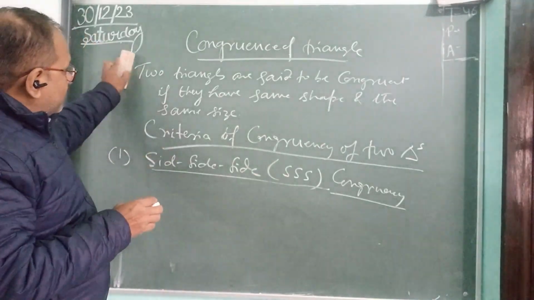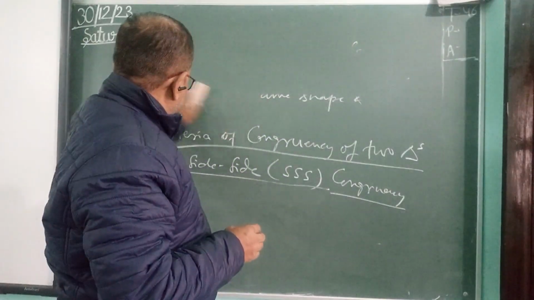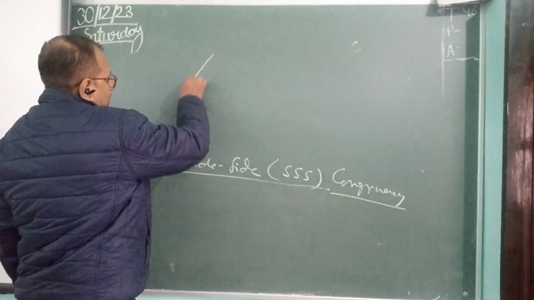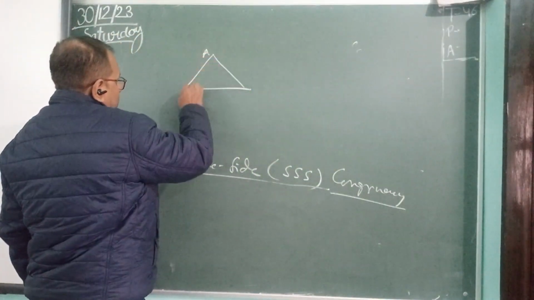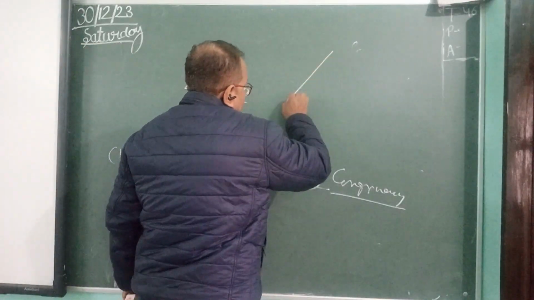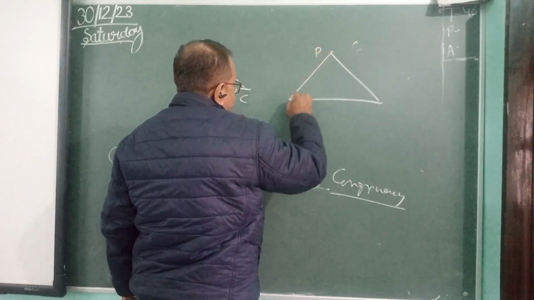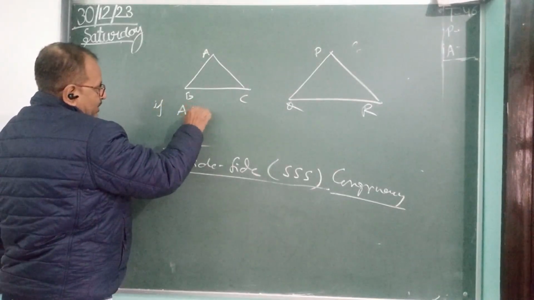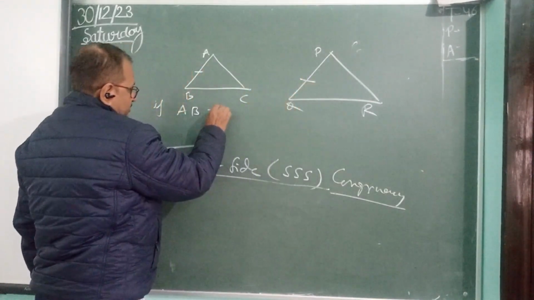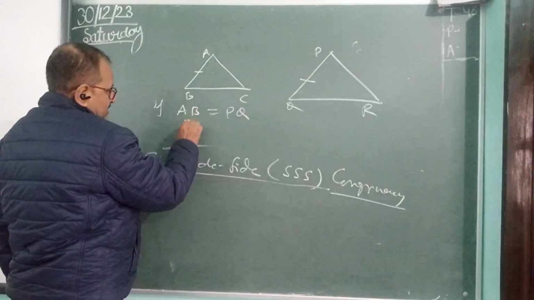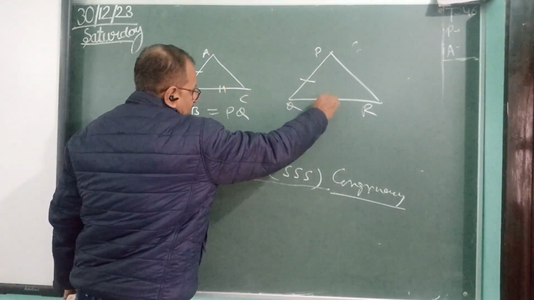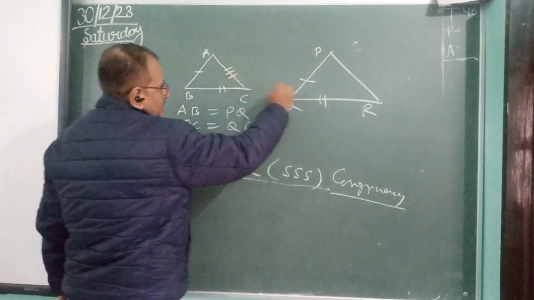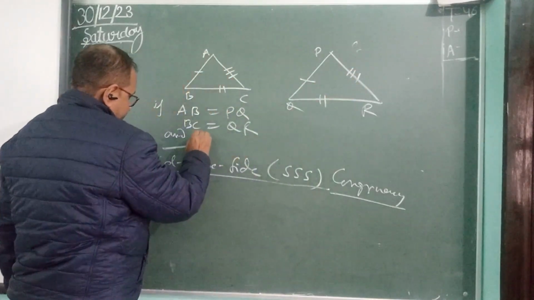So let us take two triangles. Suppose one triangle is ABC, another triangle is PQR, and it is given that side AB is equal to side PQ, BC is equal to QR, and side AC is equal to PR.